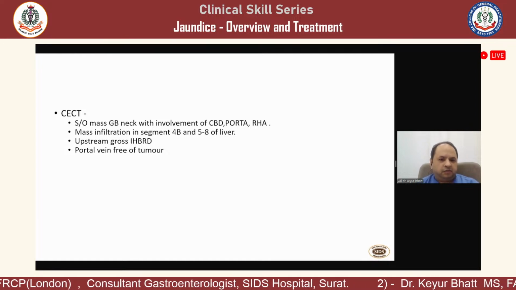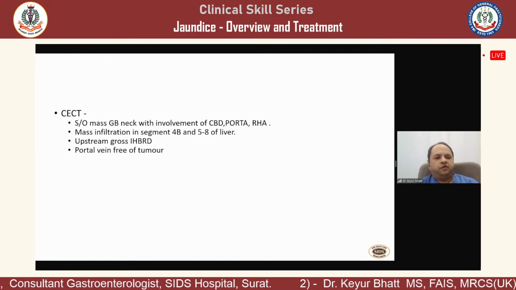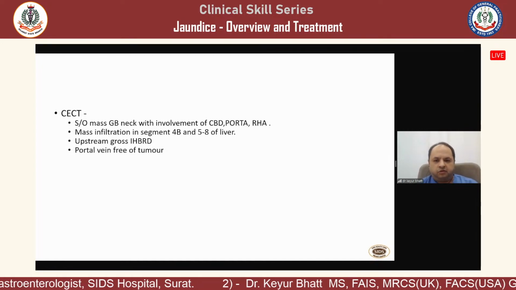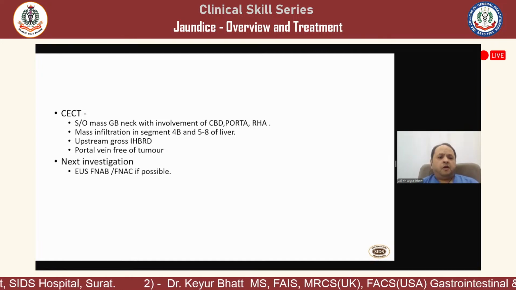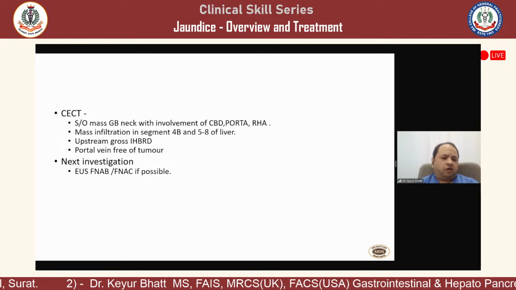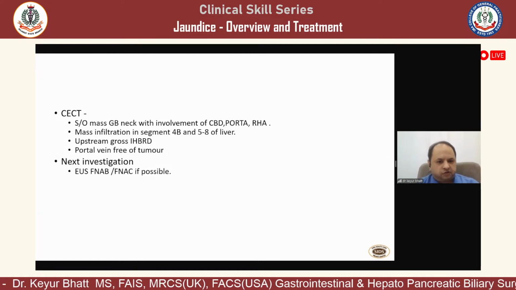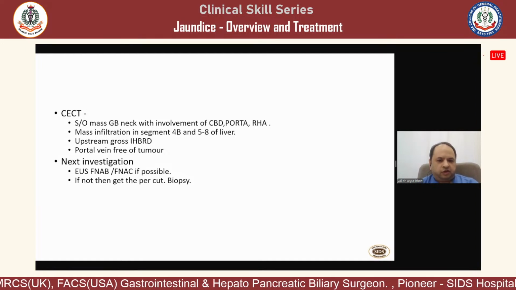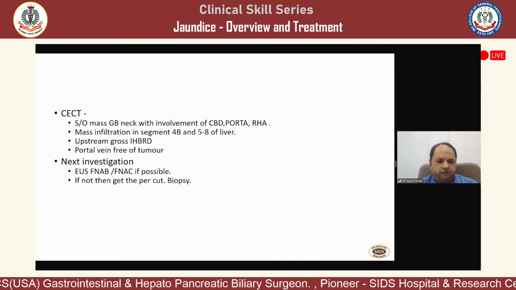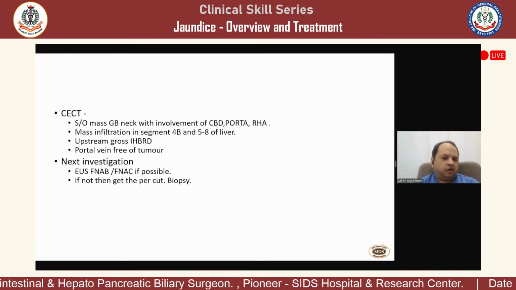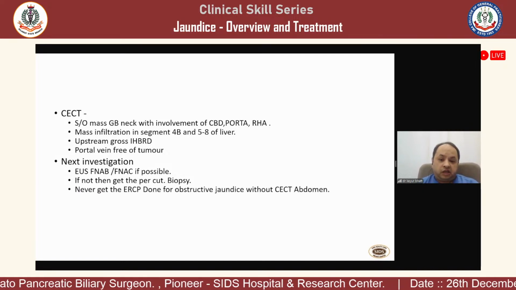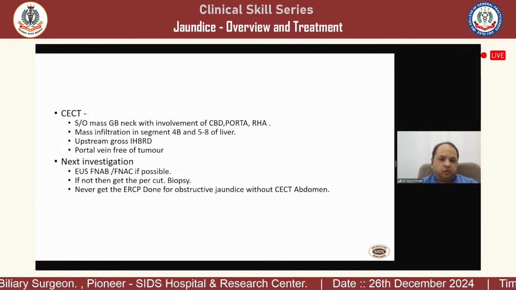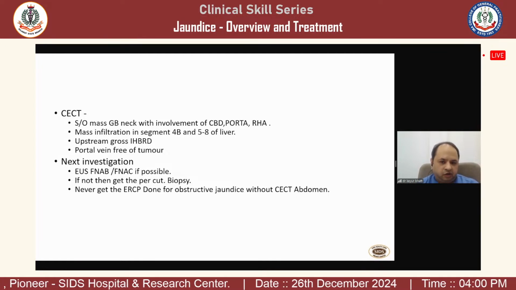This can easily be missed. Segment 4B5 liver infiltration many a times can be missed on ultrasound. So next is to get an FNA or FNAB from the mass, because this particular case is not amenable for surgery. So in this situation, either you get a biopsy from EUS or you can get the biopsy in a percutaneous way. Never get the ERCP done for obstructive jaundice because of very tight obstruction, bilirubin of 19.